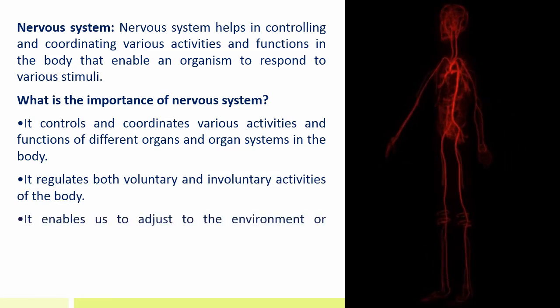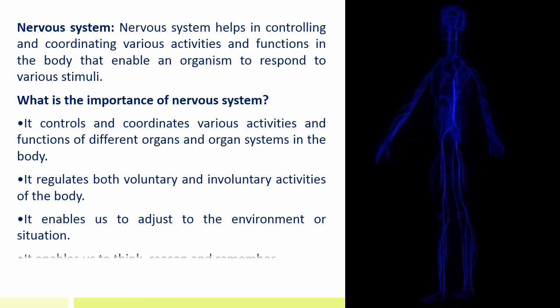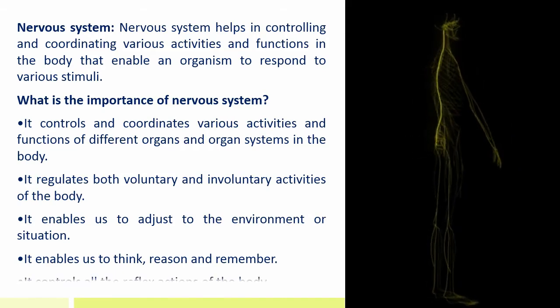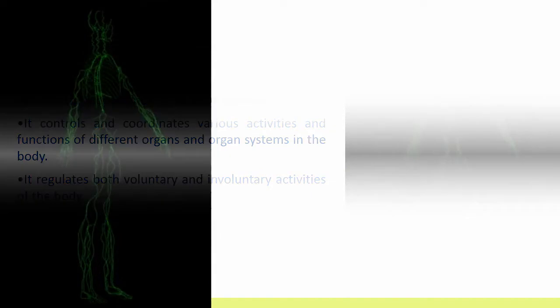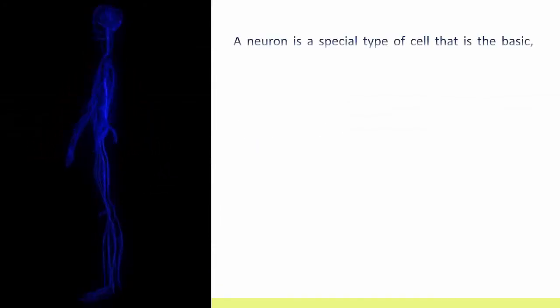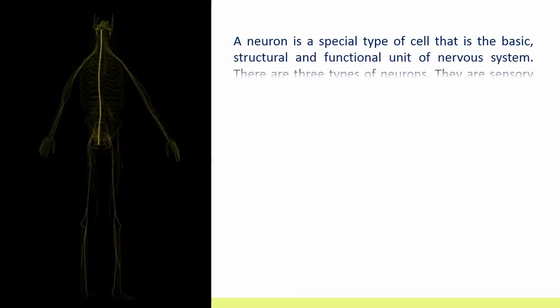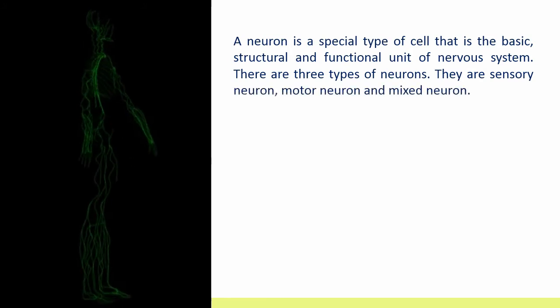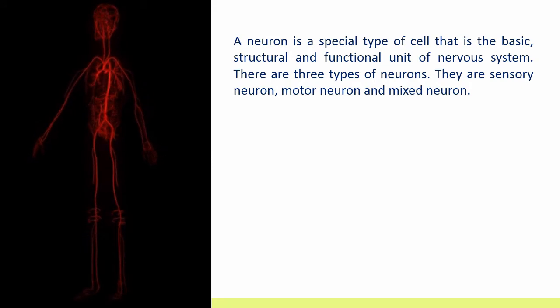It enables us to adjust to the environment or situation. It enables us to think, reason, and remember. It controls all the reflex actions of the body. A neuron is a special type of cell that is the basic structural and functional unit of the nervous system. There are three types of neurons. They are sensory neuron, motor neuron, and mixed neuron.